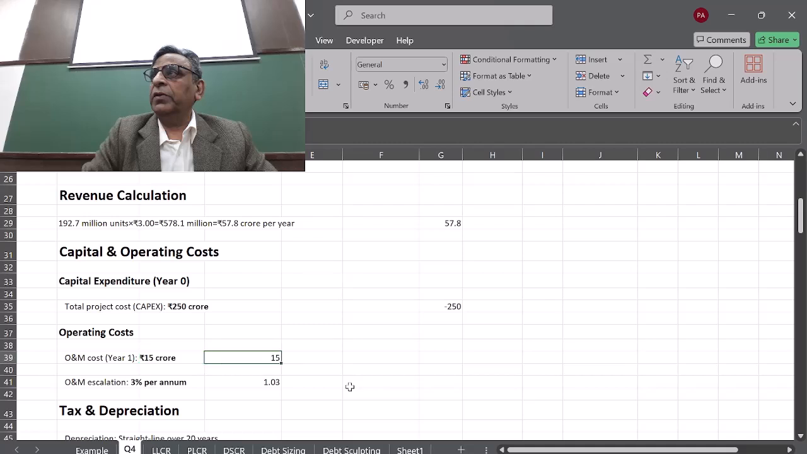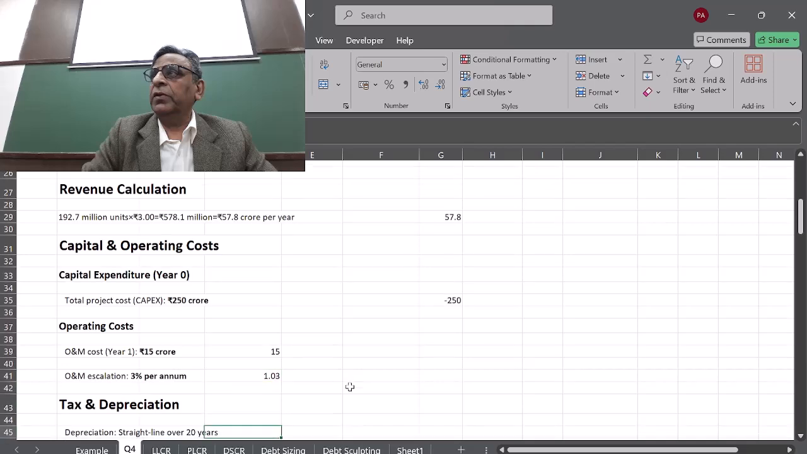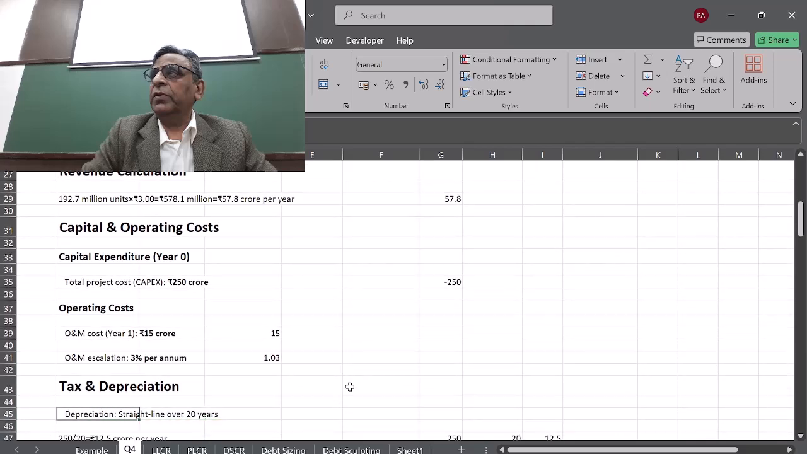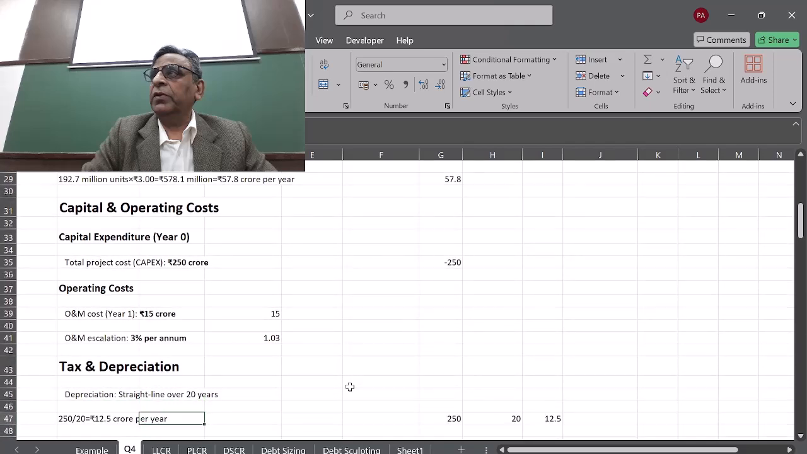Now after the plant has started producing its product, it has to be maintained. So the company is going to spend 15 crores annually on maintenance, and this maintenance will go up by 3% per annum. So I have written 1.03 to link it with the formula. Then tax and depreciation. The depreciation is straight line over 20 years, which means 250 crores, the cost of the plant, divided by 20, is 12.5. That will be the depreciation.